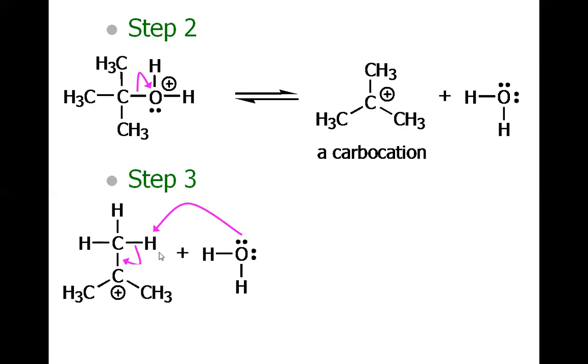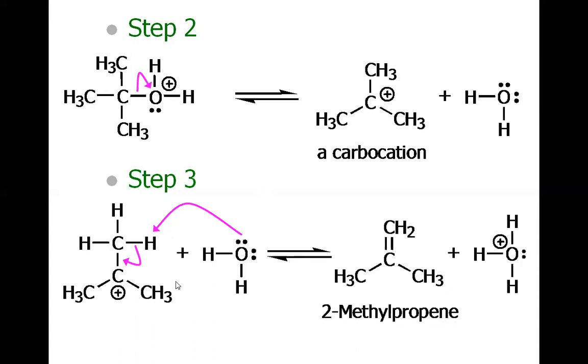As a result, we will have a carbon-carbon double bond, which will satisfy the valency of this carbon, which was trivalent. Now it will become tetravalent, and we have overall a double bond between the carbons, which is called the alkene. So we have converted the tertiary alcohol into the alkene through the process of elimination.